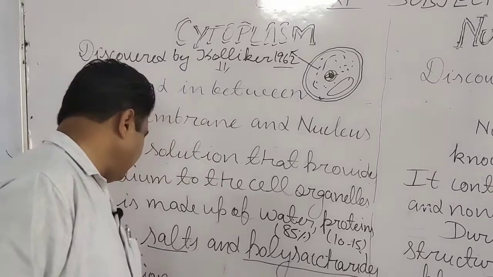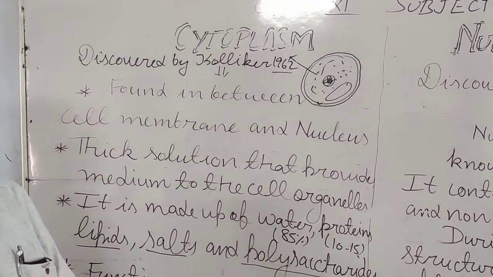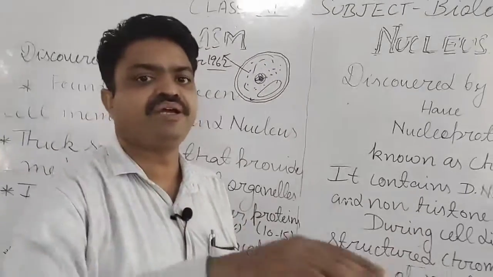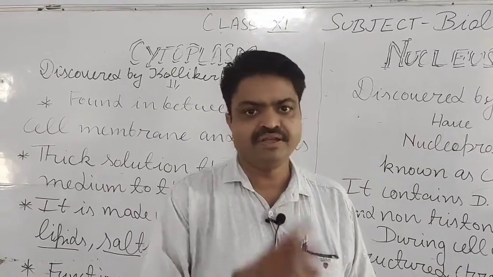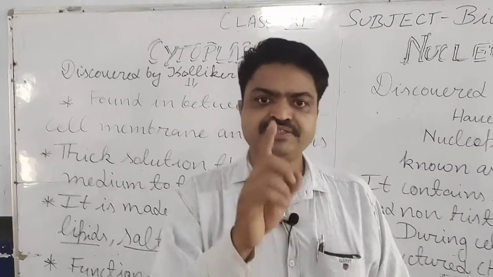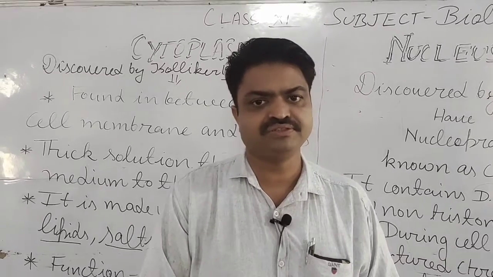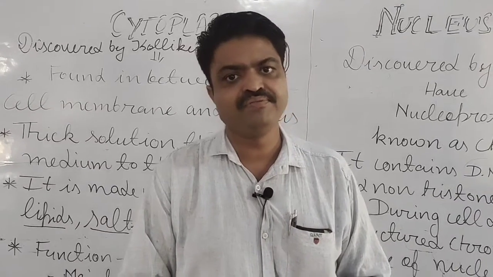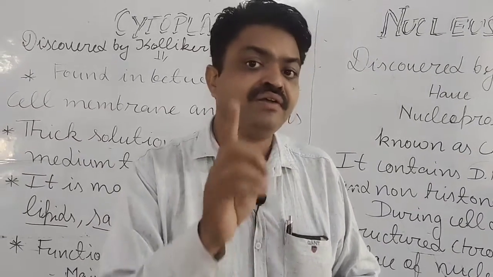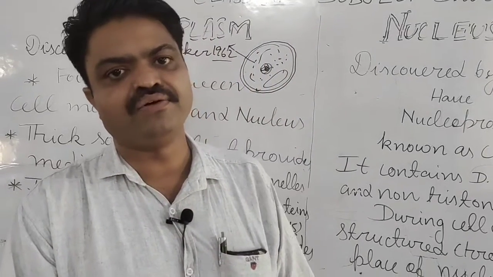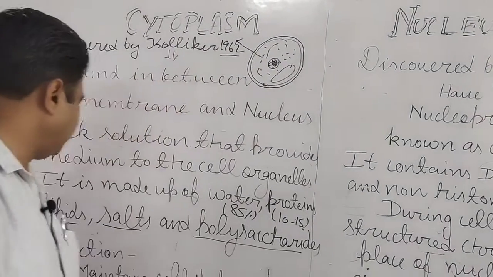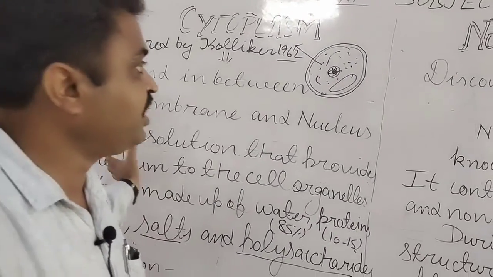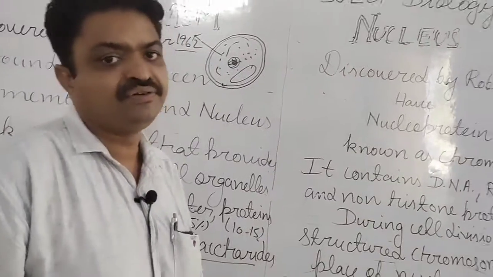With this, material exchange: it also plays a very important role in exchanging biochemical substances. Two processes take place in that. First is diffusion, second is osmosis. So osmosis and diffusion are maintained with the help of cytoplasm, or due to the concentration of the cytoplasm, student. So these are the functions of the cytoplasm.